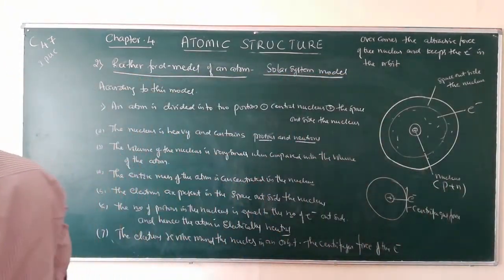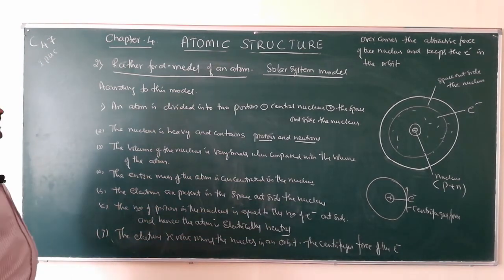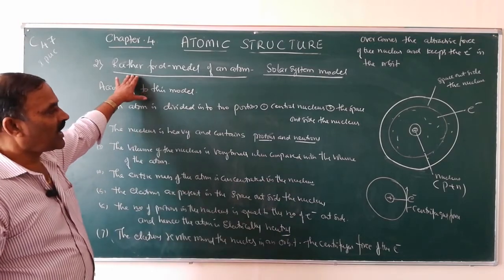So this is how the atom is constructed according to the Rutherford model of an atom.